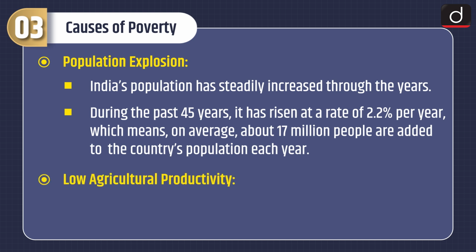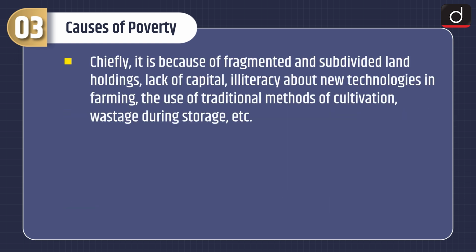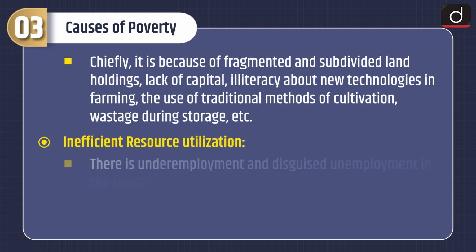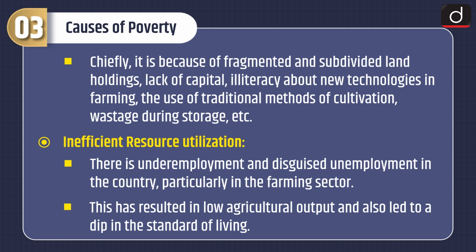Second is low agricultural productivity. A major reason for poverty is the low productivity in the agriculture sector. The reason for low productivity is manifold. Chiefly, it is because of fragmented and subdivided land holdings, lack of capital, illiteracy about new technologies in farming, the use of traditional methods of cultivation, wastage during storage, etc. Third is inefficient resource utilization. There is underemployment and disguised unemployment in the country, particularly in the farming sector. This has resulted in low agricultural output and also led to a dip in the standard of living.